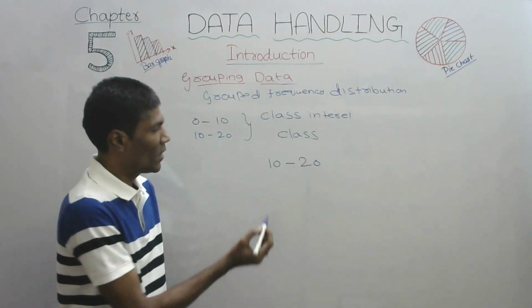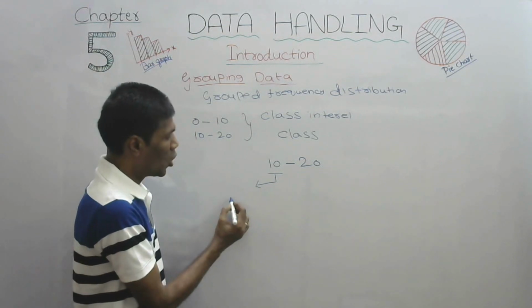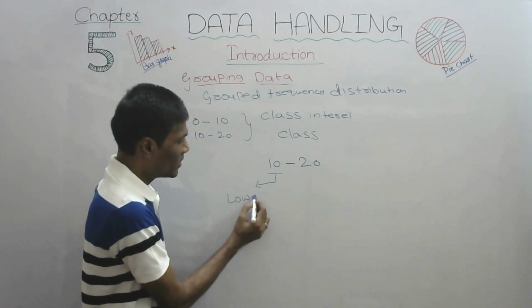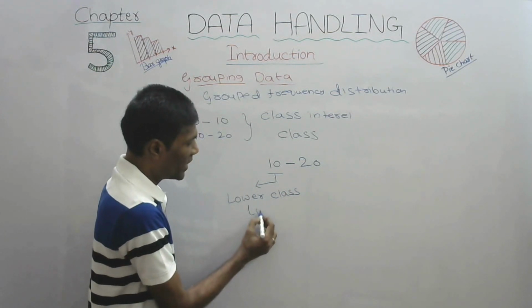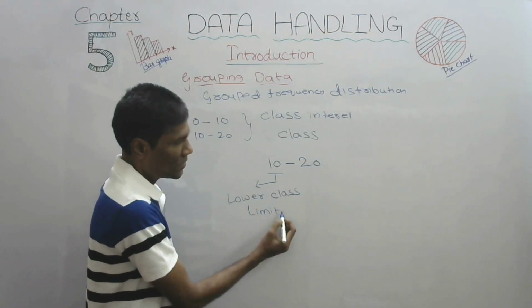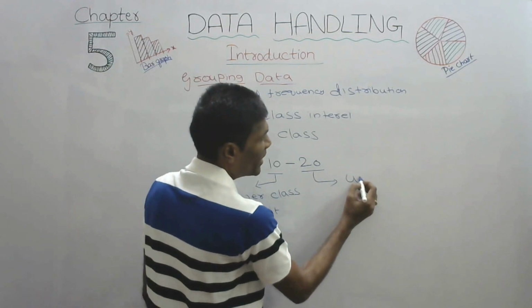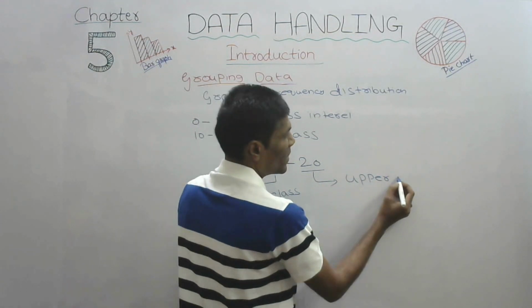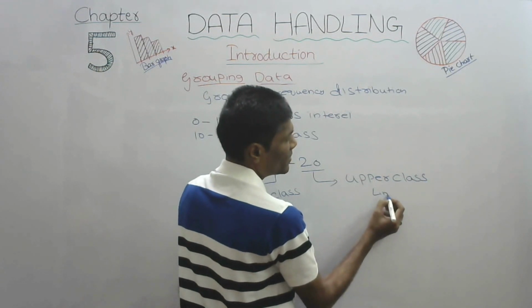Now, this part is called the lower class limit. In the same way, this is called the upper class limit.